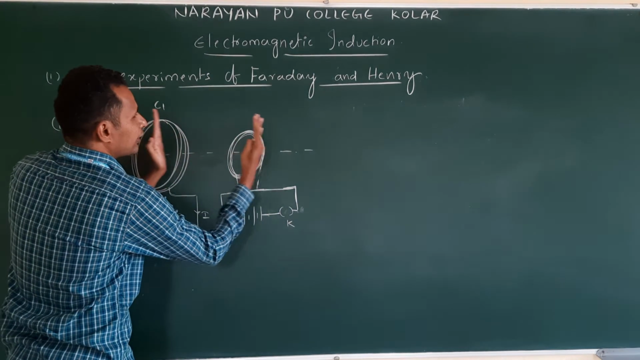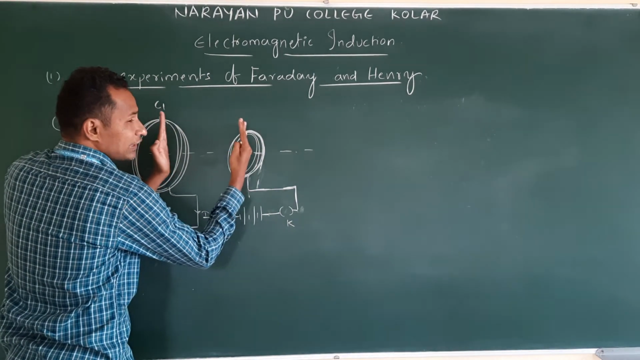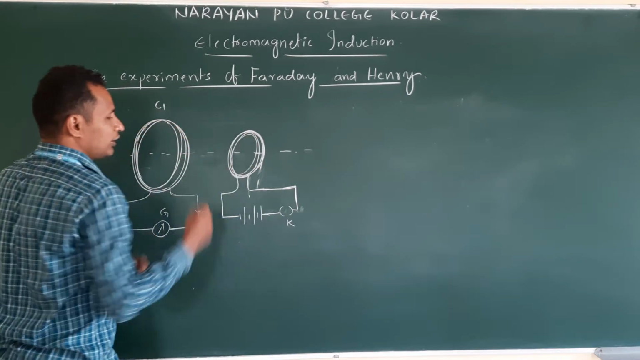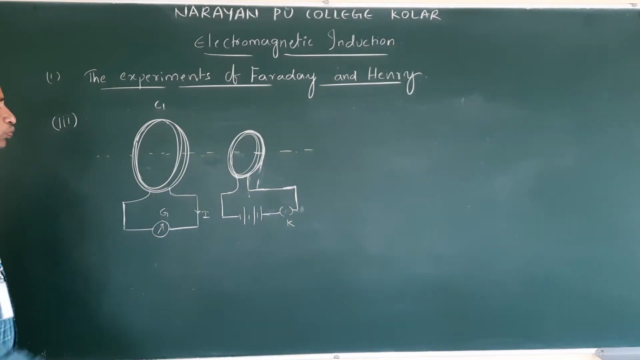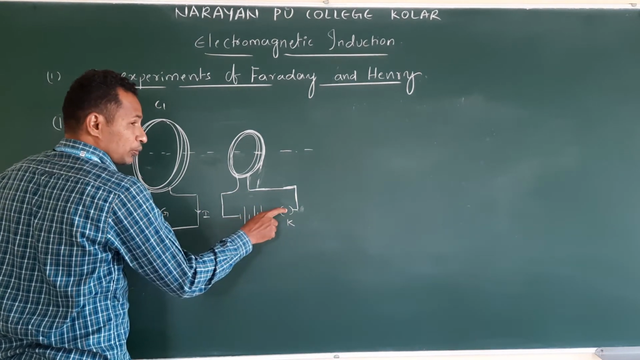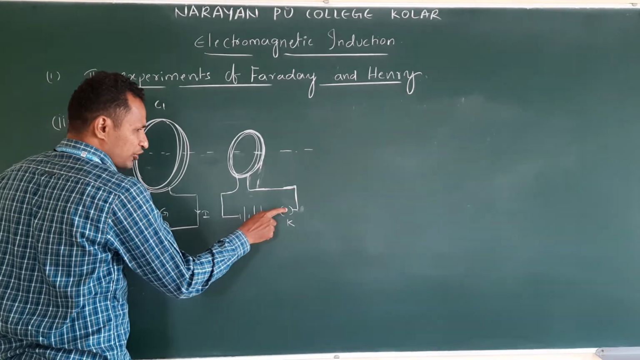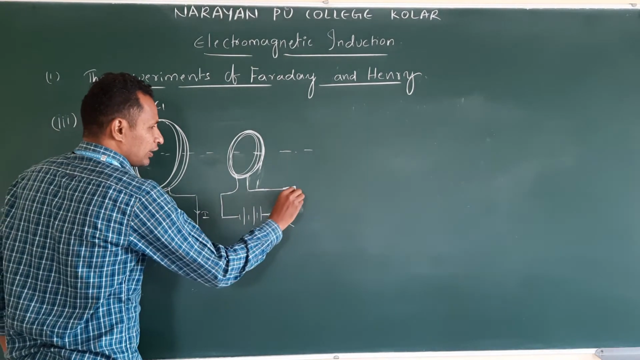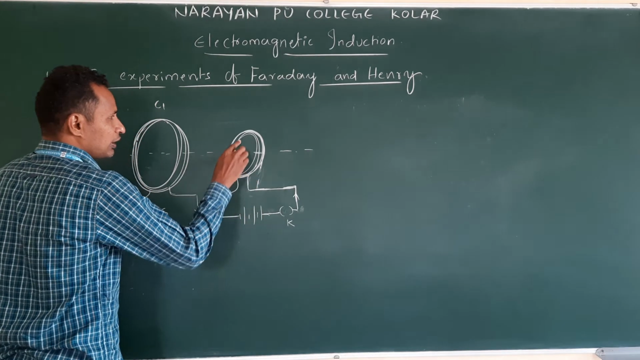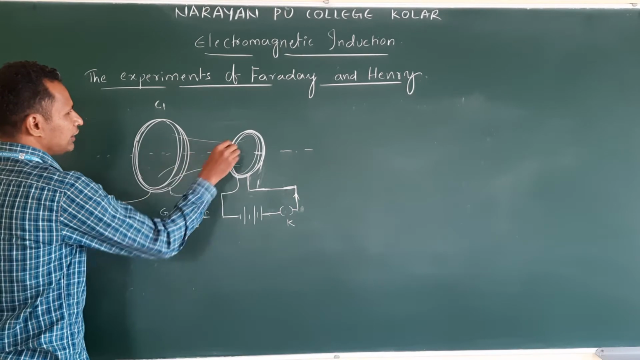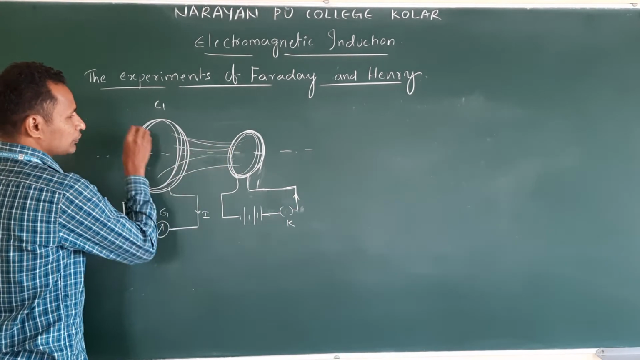Their planes are facing each other, not like this; they are like this. Now, what did they do? They switched on. As soon as they switched on, momentarily, what happened? Current flows. Immediately a magnetic field develops, and that magnetic field crosses this coil.